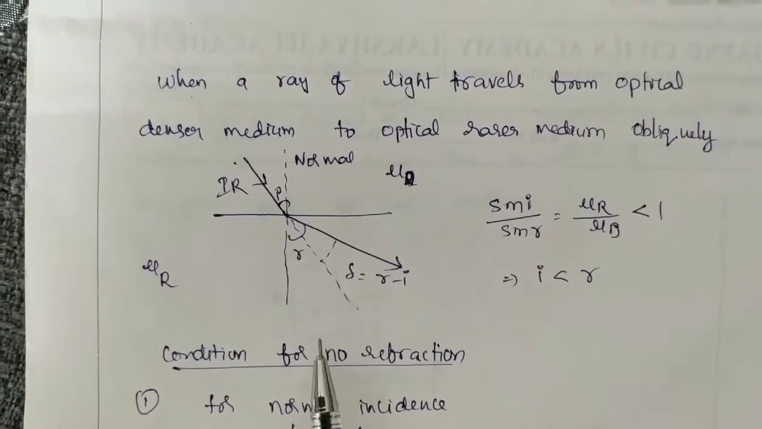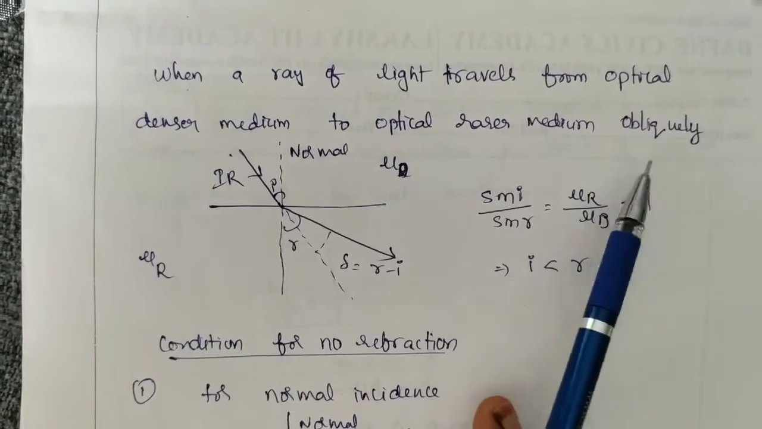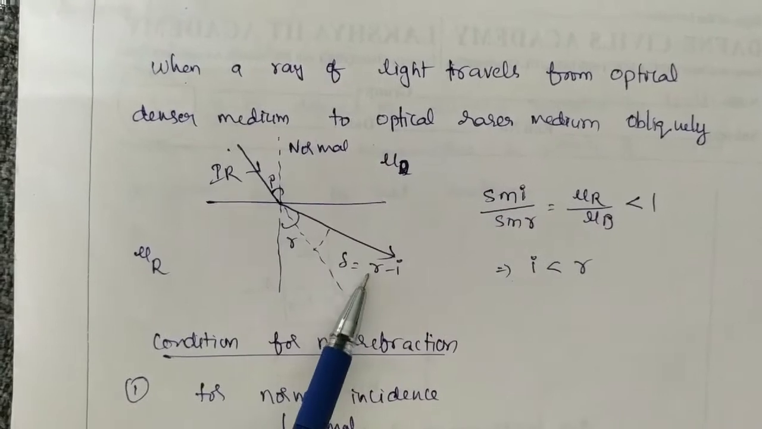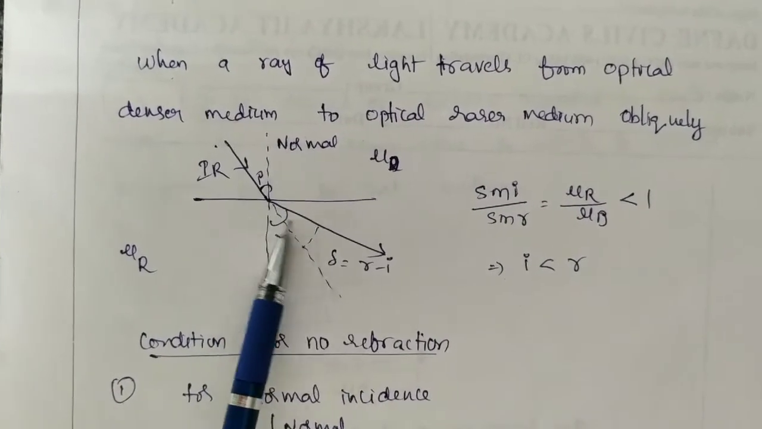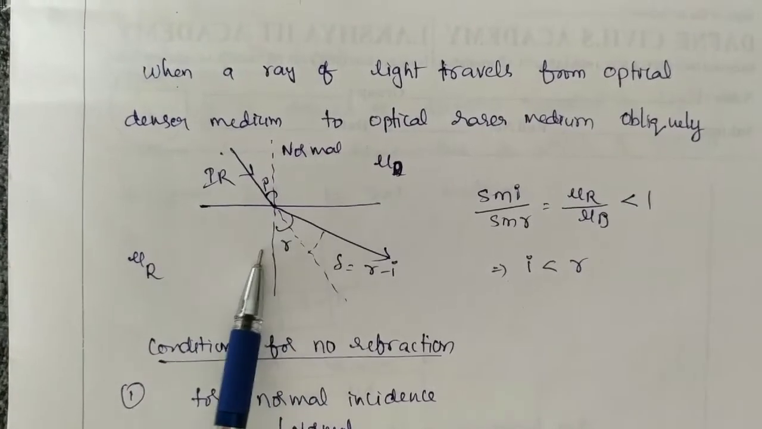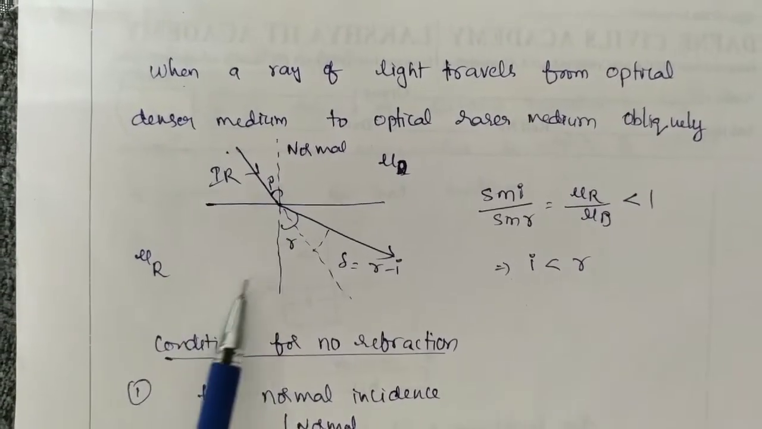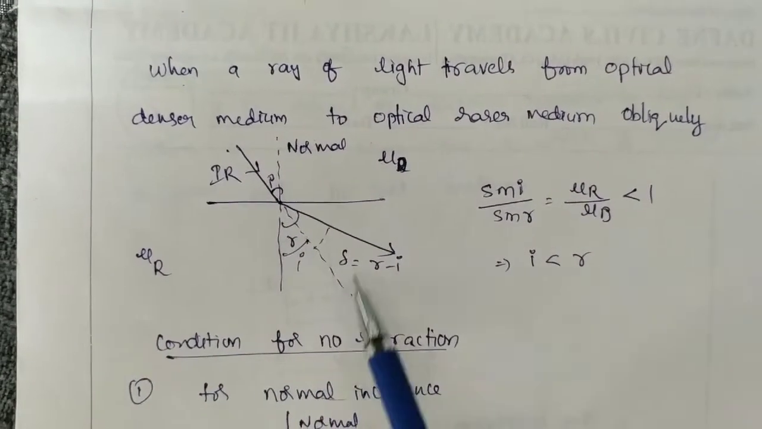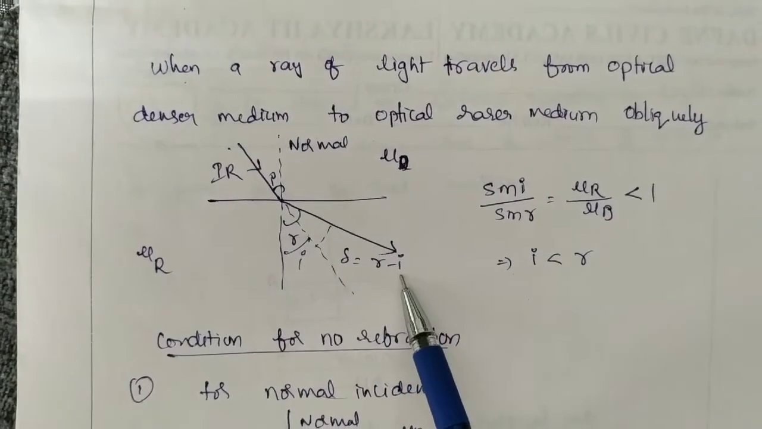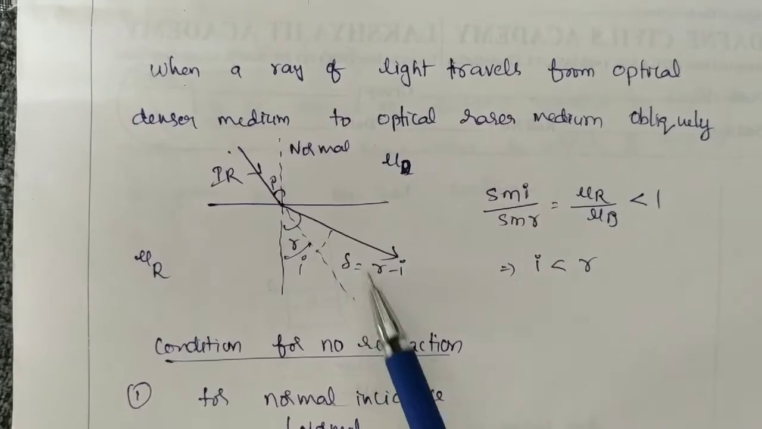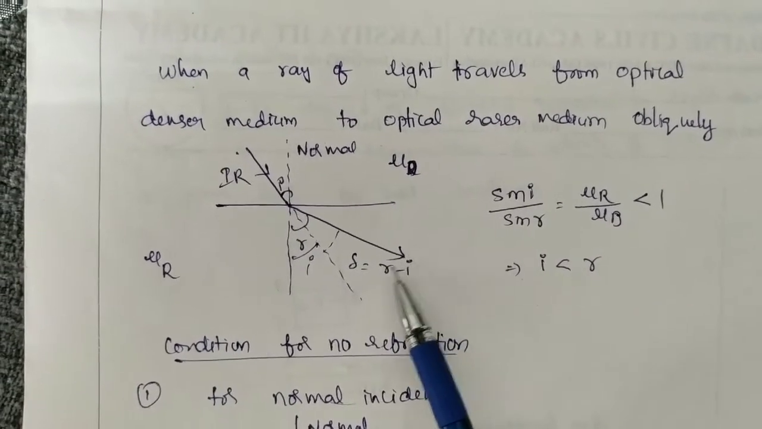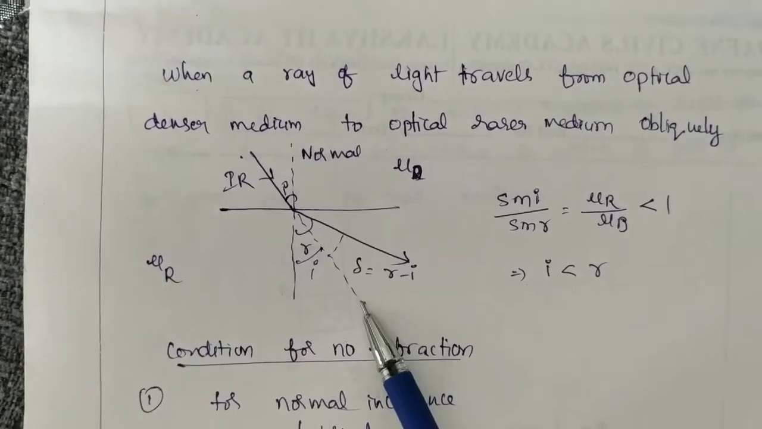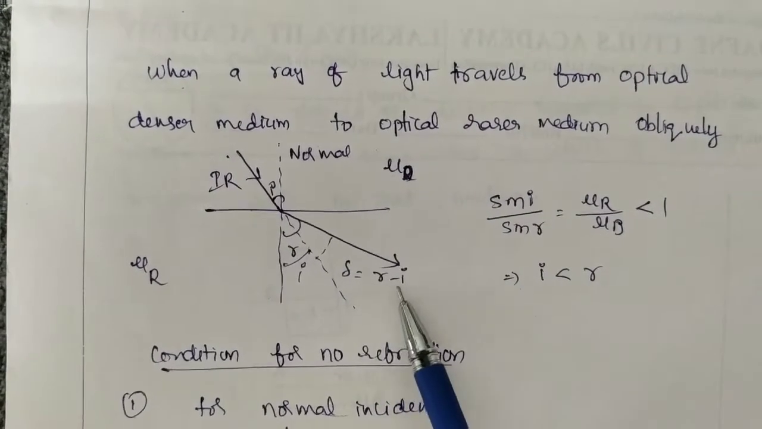When the ray of light is traveling from an optically denser medium to a rarer medium, you have to remember these points. When it is traveling from denser to rarer, it bends away from the normal. That means here the angle of refraction is greater than the angle of incidence. This one is I because they are vertically opposite angles, so this angle is R minus I. This is the incident ray extended forwards and this is the refracted ray. The angle between the incident ray extended forwards and the refracted ray is said to be the angle of deviation. So in this case the angle of deviation is R minus I.